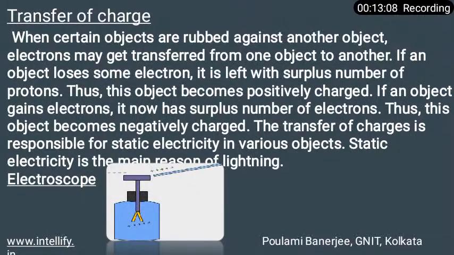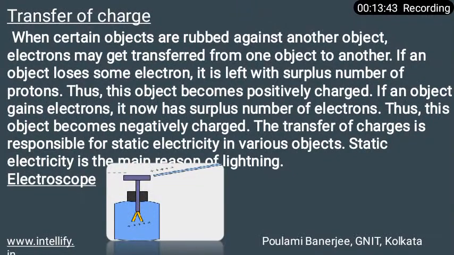When certain objects are rubbed against another object, electrons may get transferred from one object to another. So what I am saying is that when certain objects are rubbed against another object, electrons may get transferred from one object to another. That means the negative charge may get transferred from one object to another.